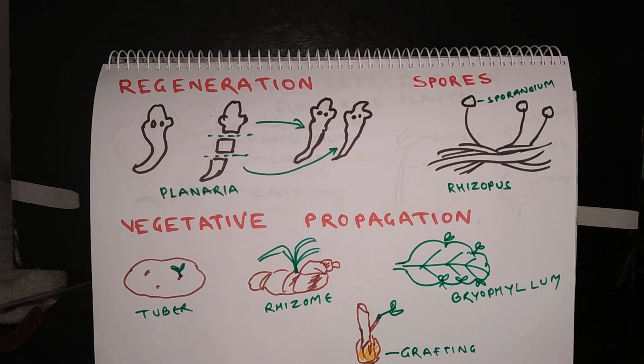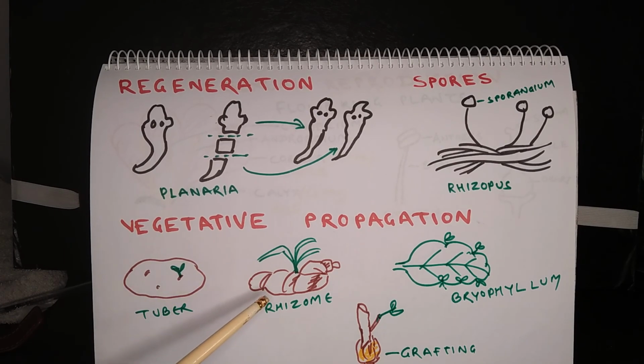They are not reproductive parts. So one example is the tuber of potato. The tuber of potato is a modified stem. There are many small depressions called notches on the tuber of potato. These notches are called eyes of potato, and each eye is capable of producing a new plant.